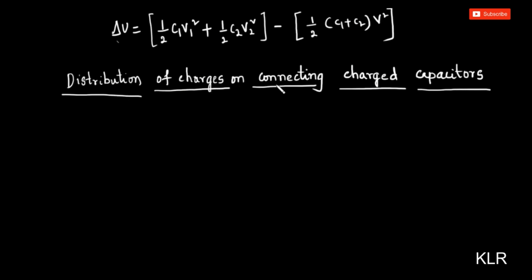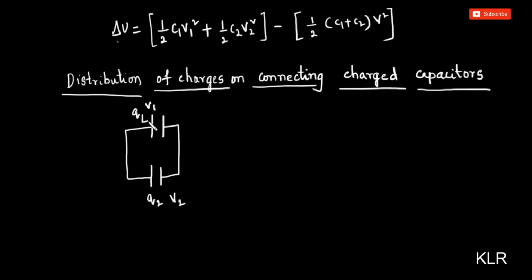Distribution of charges on connecting charged capacitors. I will take two charged capacitors. This is one and this is another one, and I will connect like this. Say the first capacitor is having a charge Q1, potential is V1. This capacitor is having a charge Q2, its potential is V2.